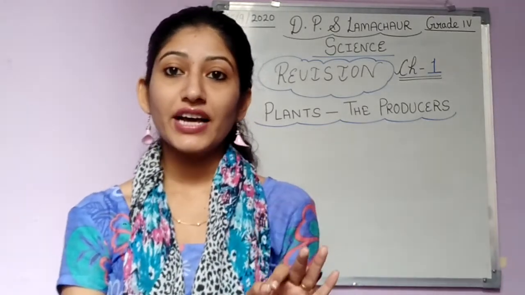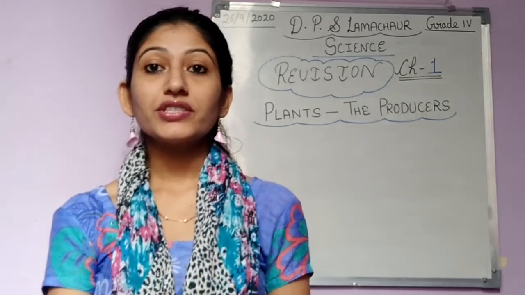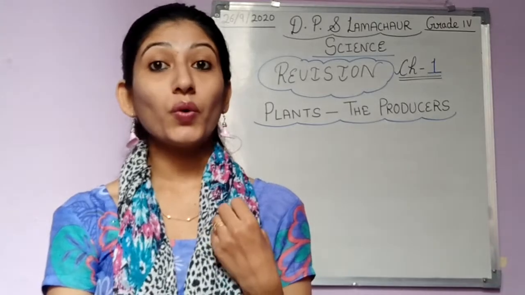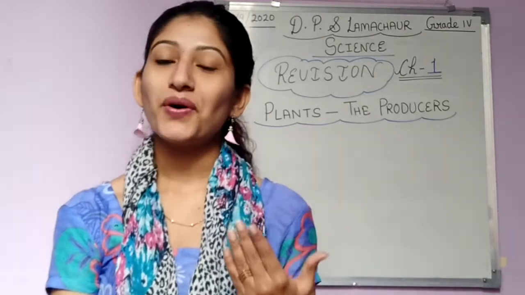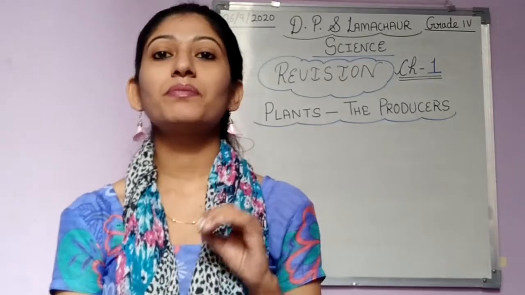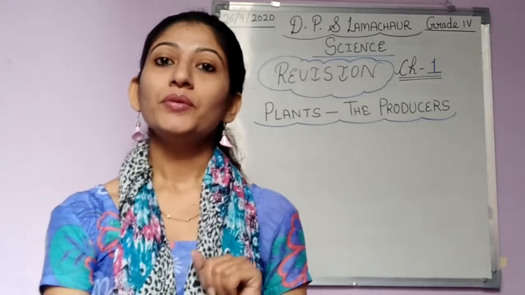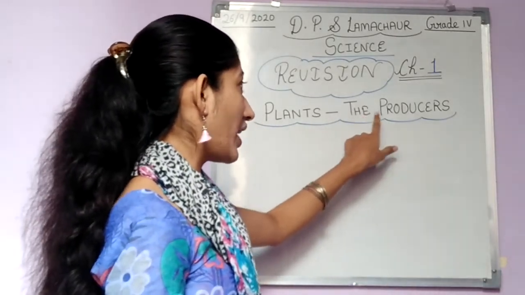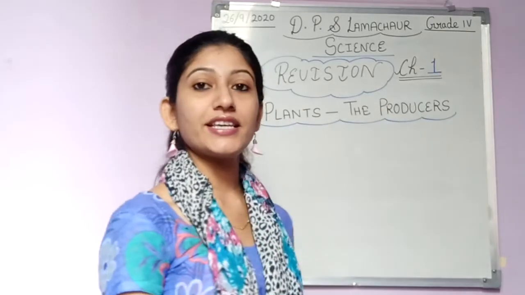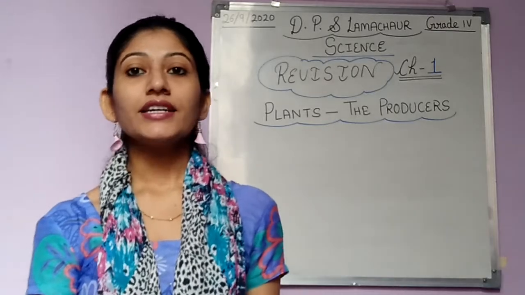We have done several questions, multiple choice questions, theoretical questions, oral viva, so many things related to this chapter. The name of our chapter is Plants the Producers.